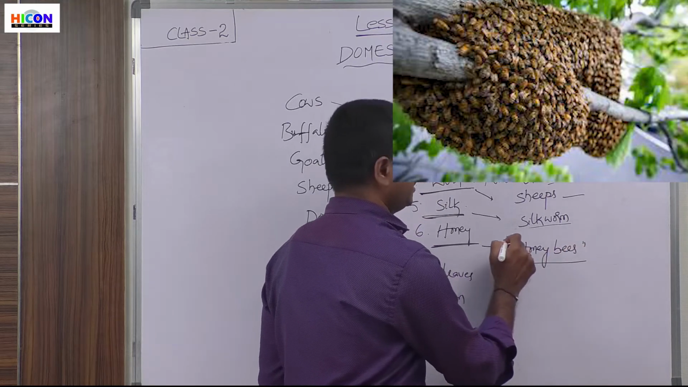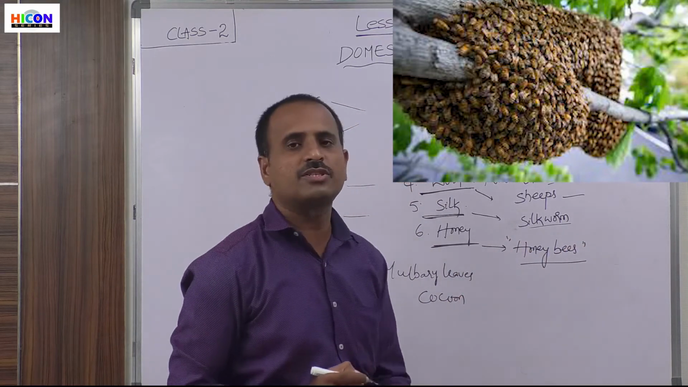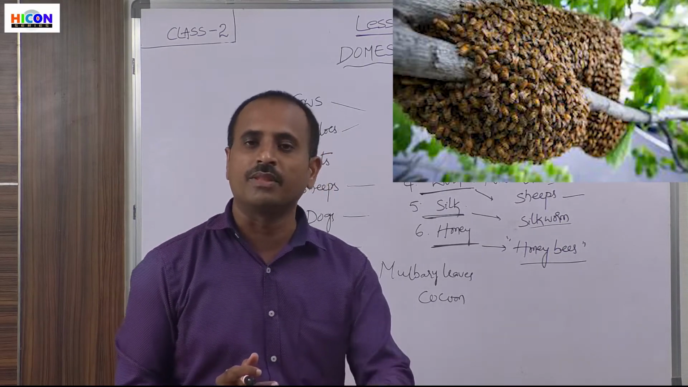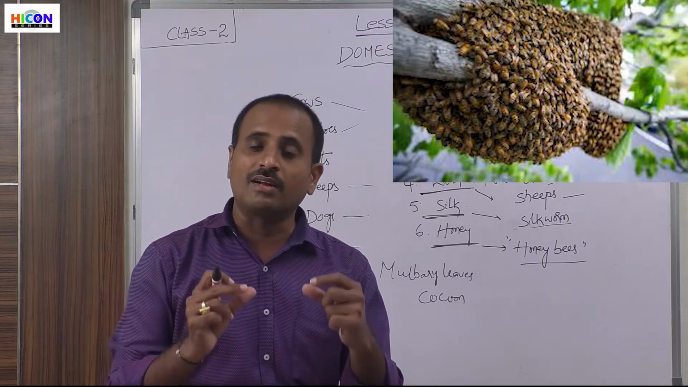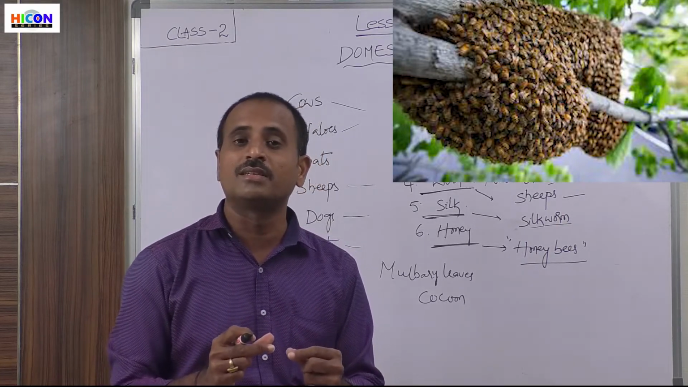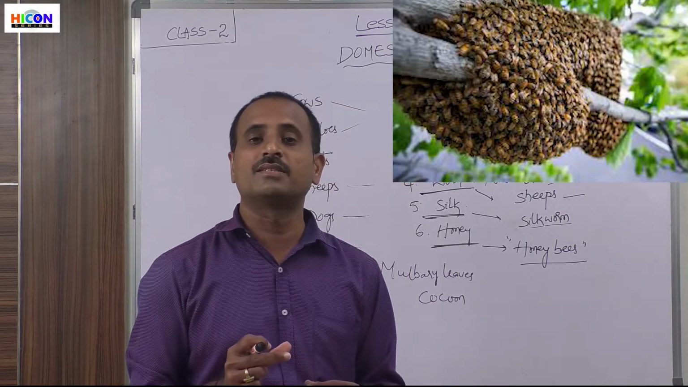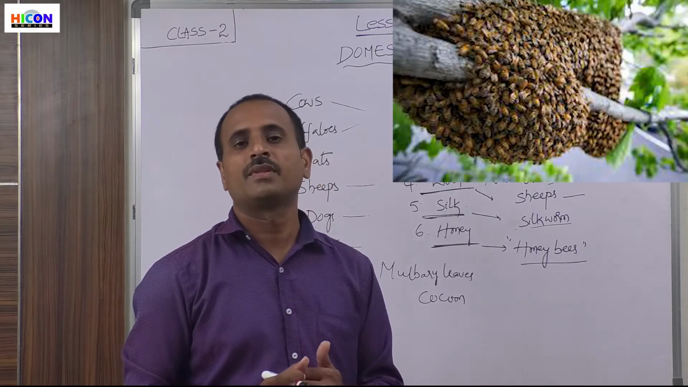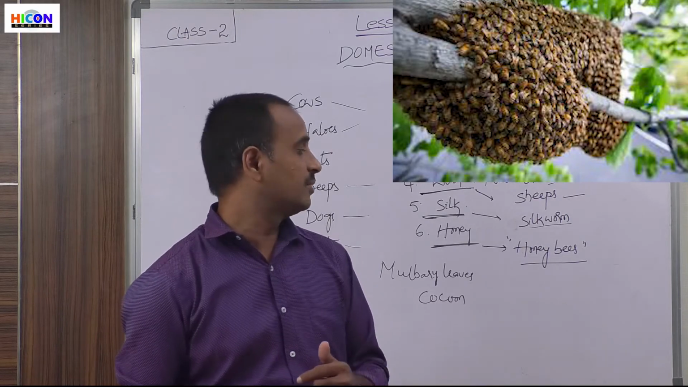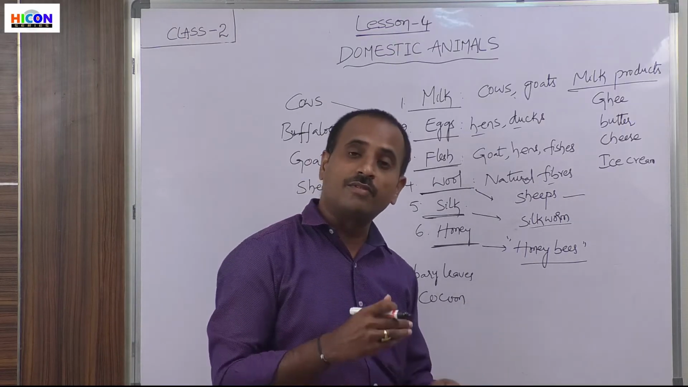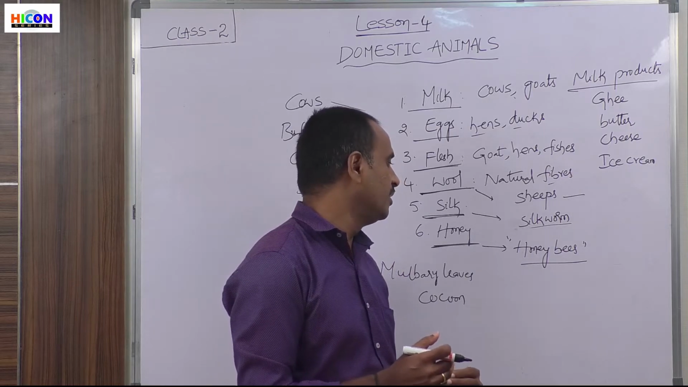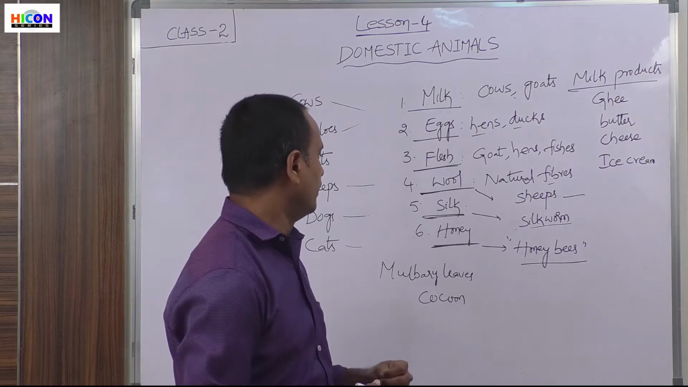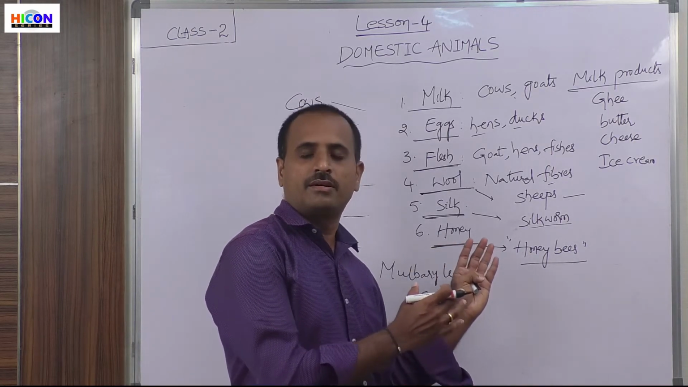So these honeybees are small insects, and they collect nectar from the flowers and convert that nectar. Nectar means a sugary liquid, which is sweet in smell and sweet in taste. That nectar is converted into honey, and they store that honey at their places, and we get honey from the honeybees.